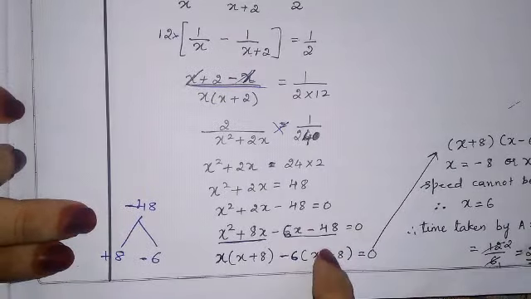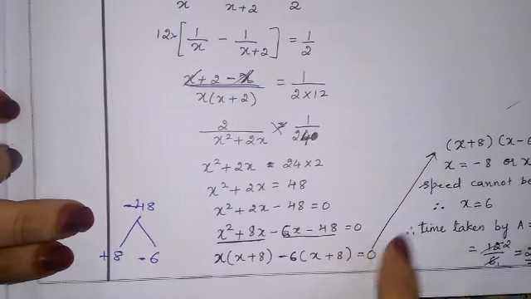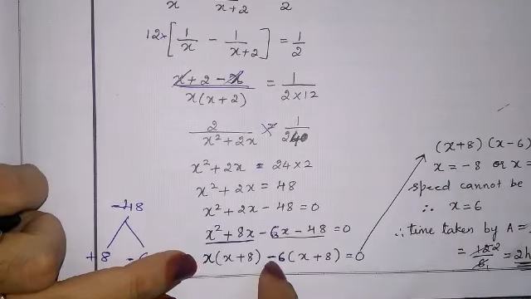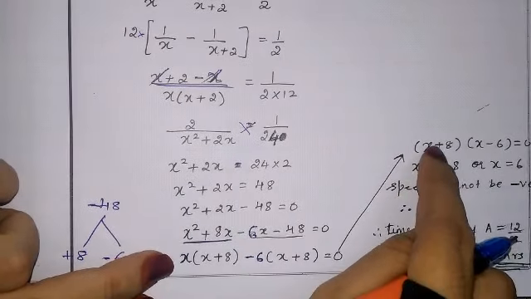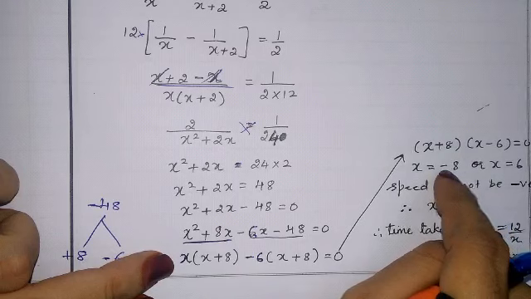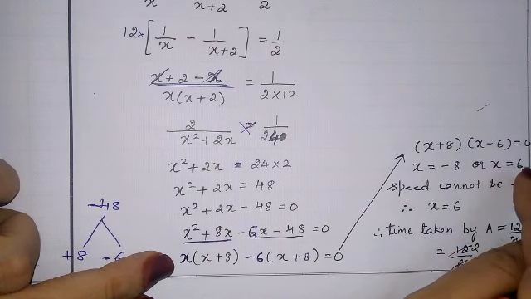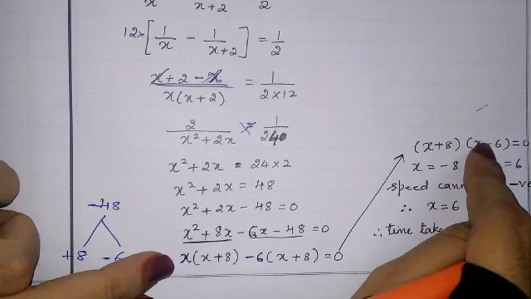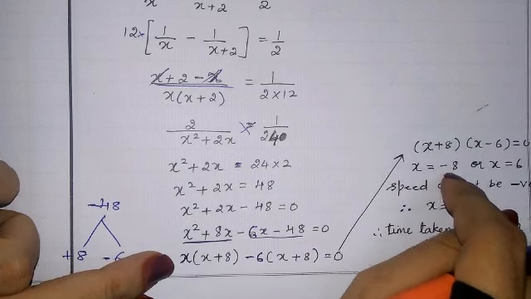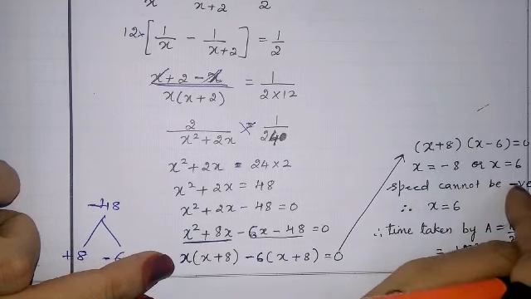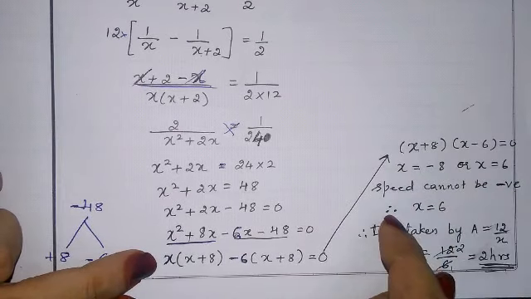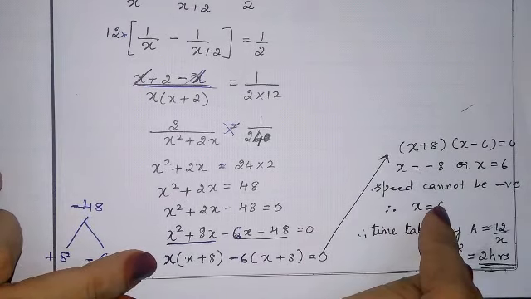Next, x plus 8 is common, and x minus 6 remains. So x is equal to minus 8, x is equal to 6. Speed cannot be negative. Therefore, x is equal to 6.